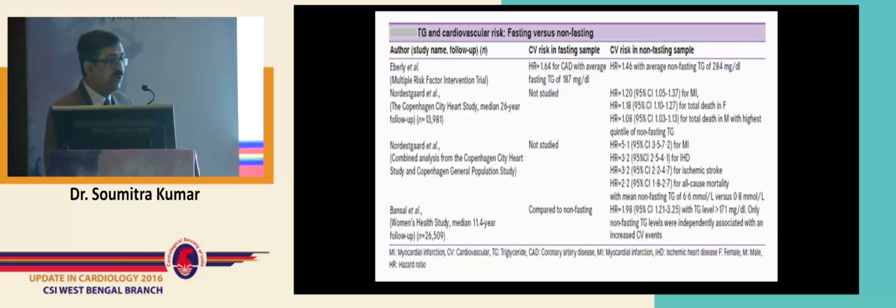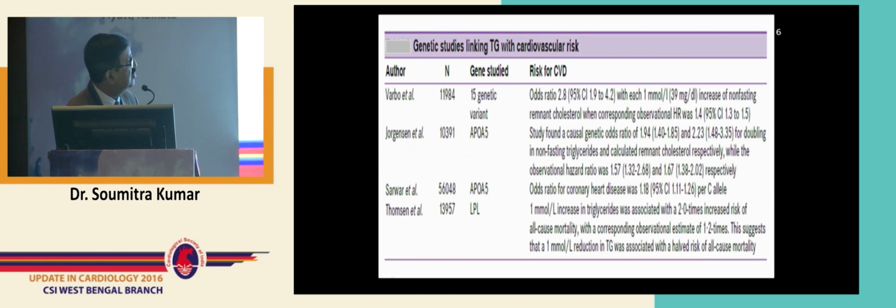Now, this slide relates to my honorable opponent's topic, triglyceride and cardiovascular risk, and you can see here that both fasting and non-fasting triglyceride clearly increase cardiovascular risk. Yeah, it's true. But the point lies elsewhere. Many of these studies were univariate analysis, and even in some of the studies, HDL levels were not measured. So we really do not know whether triglyceride levels alone accounted for the increased cardiovascular risk.